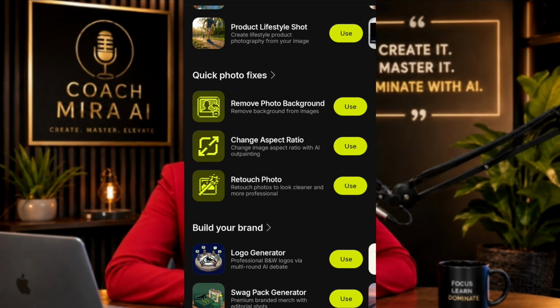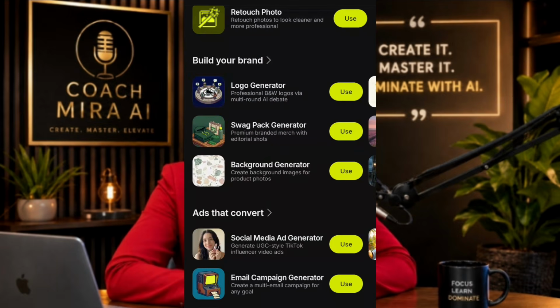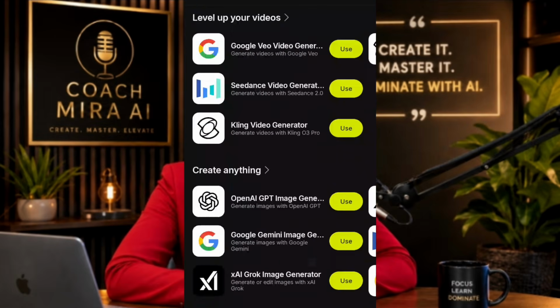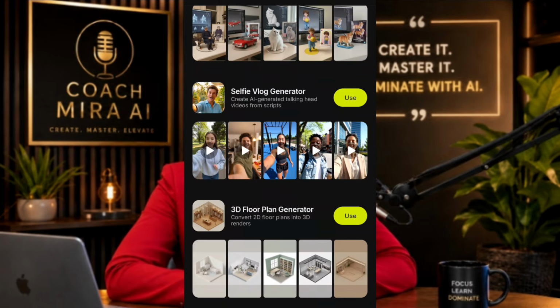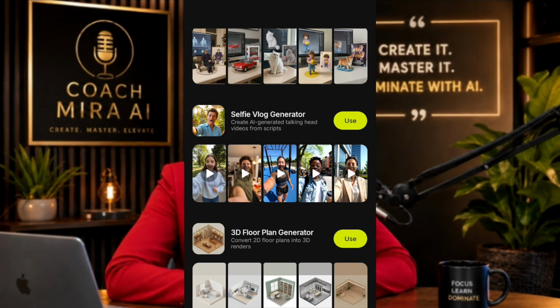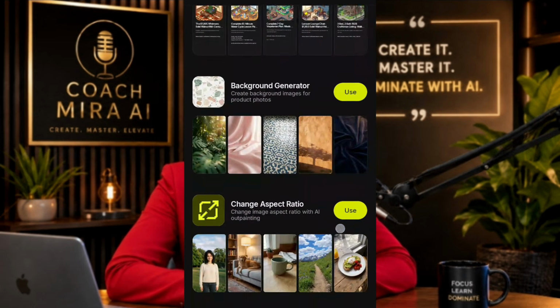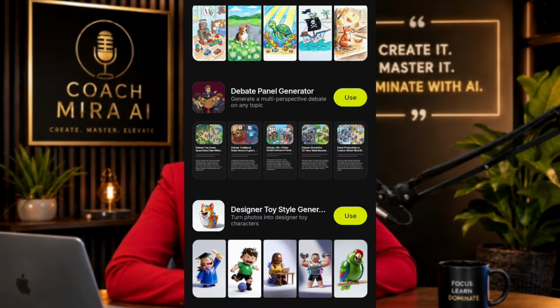You can use it to remove your photo background, change your aspect ratio, retouch photo. It is a whole lot, and you can access a lot of AI models. This is the selfie vlog generator. You can use it to generate a selfie vlog. If you keep on scrolling, you will see a whole lot of things.